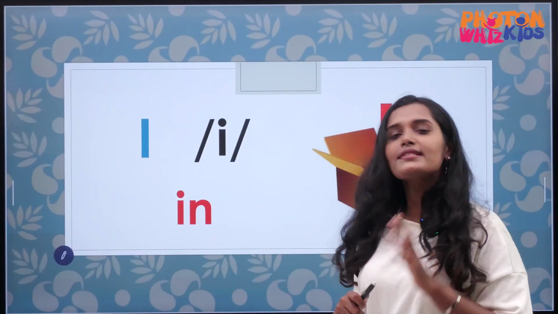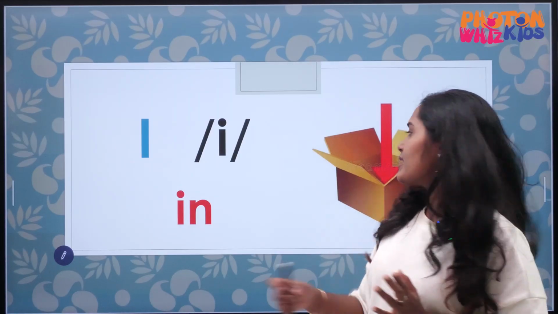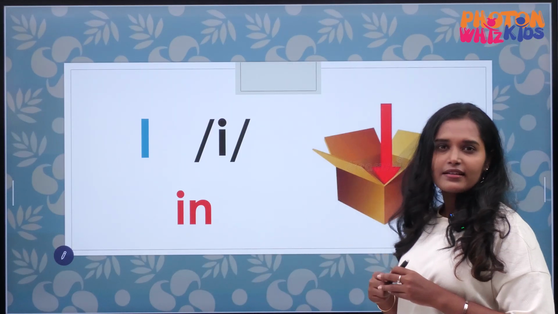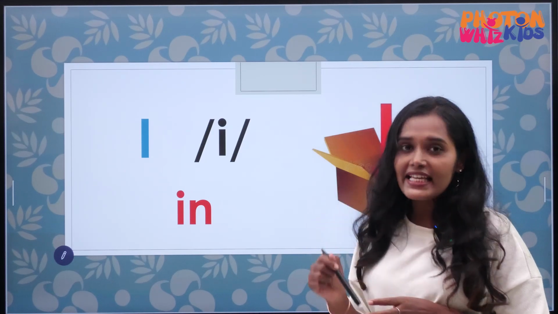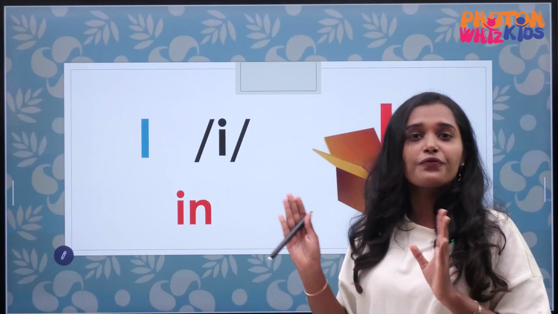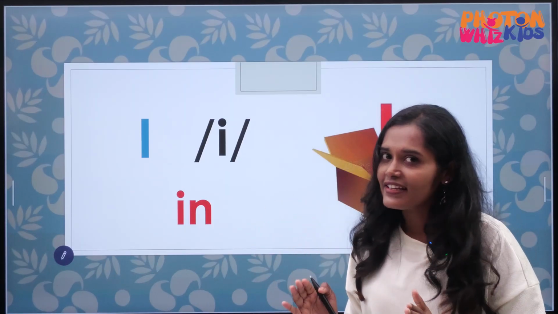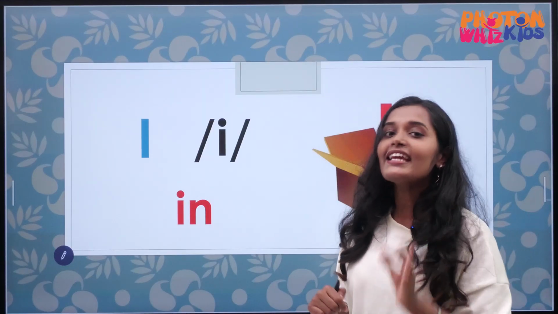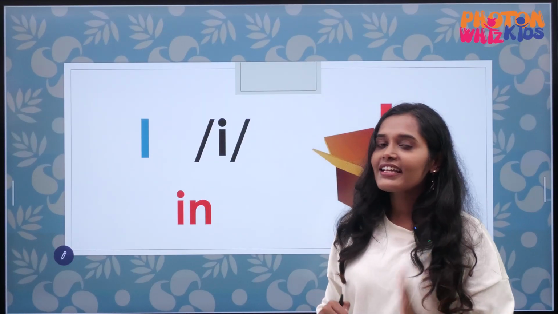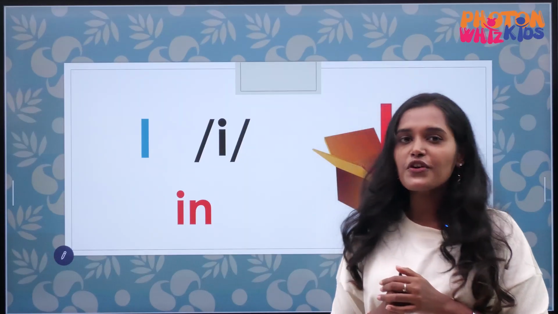The next alphabet is I. Can you read this word? In. Yes, inside the box, in. So the sound of I is E. It is not I. The sound of I is E. In. Igloo. Important. So the sound of I is E.